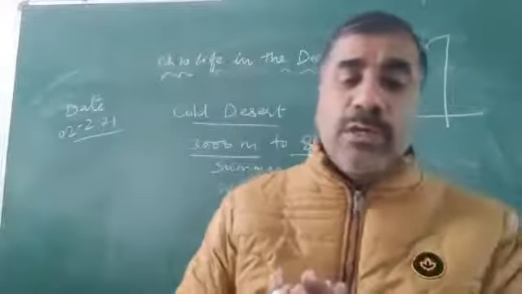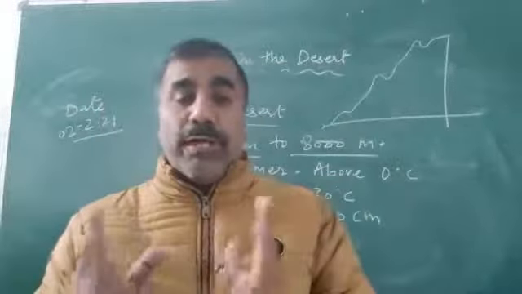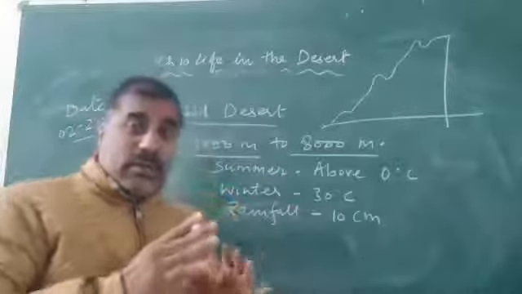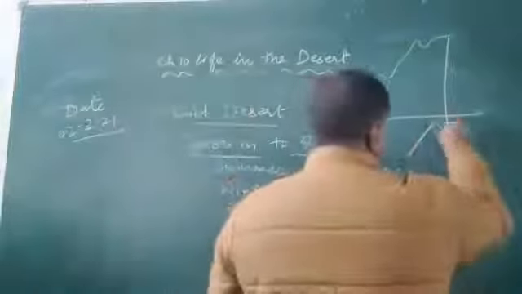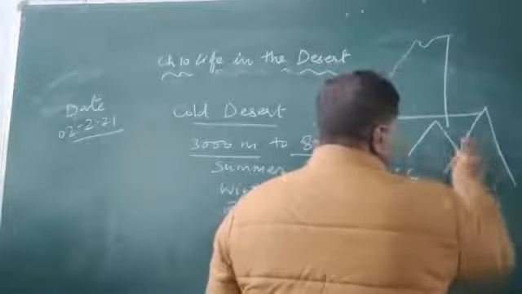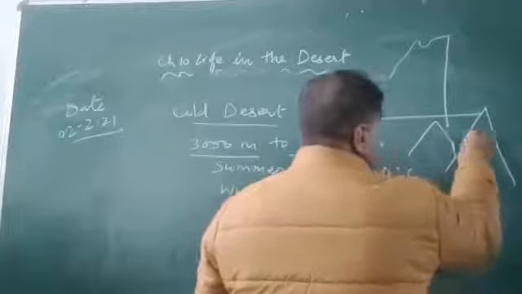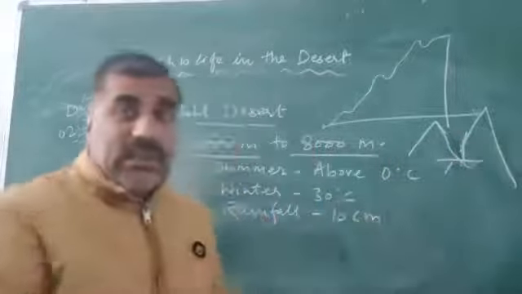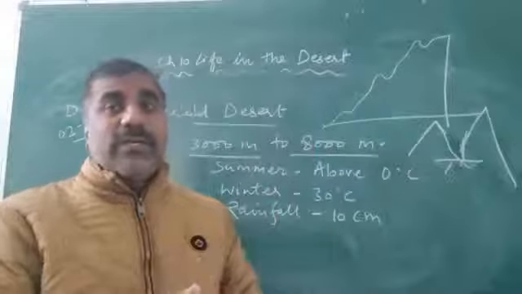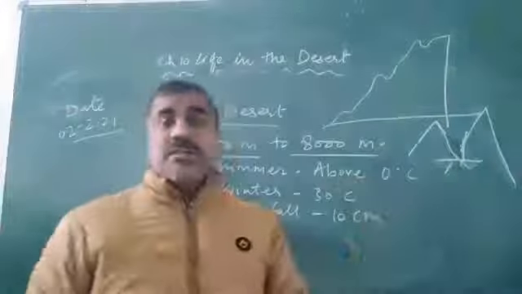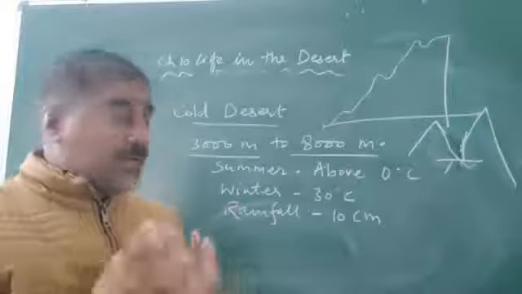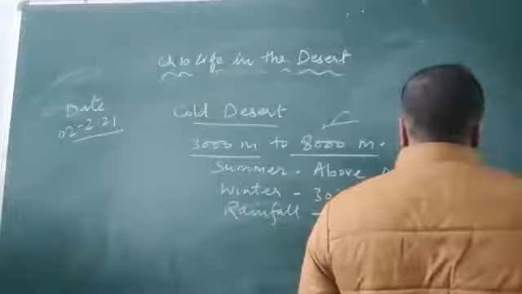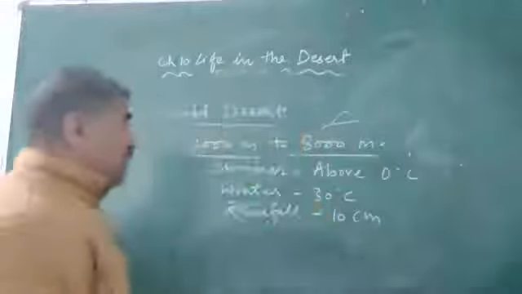The meaning of Ladakh is given in your book. La is a mountain pass, and Dak means the country. La is a pass between two mountains. Like two mountains are located, and the pass between the two mountains, where we can pass, is known as the La, and Dak means the country. That is the meaning of Ladakh. So Ladakh is located in the Himalaya, and mostly the height is 3000 to 8000 meters.